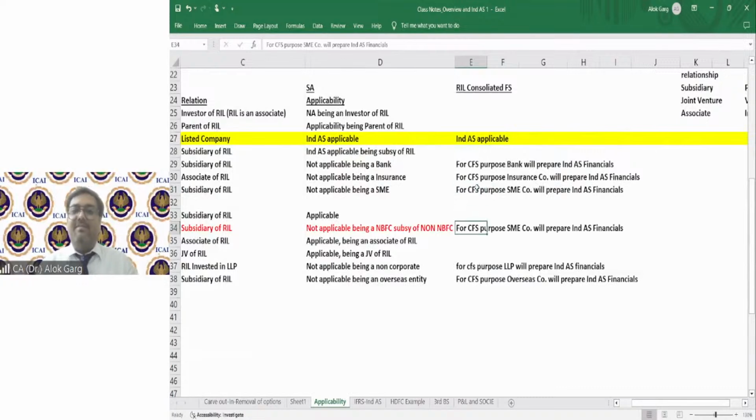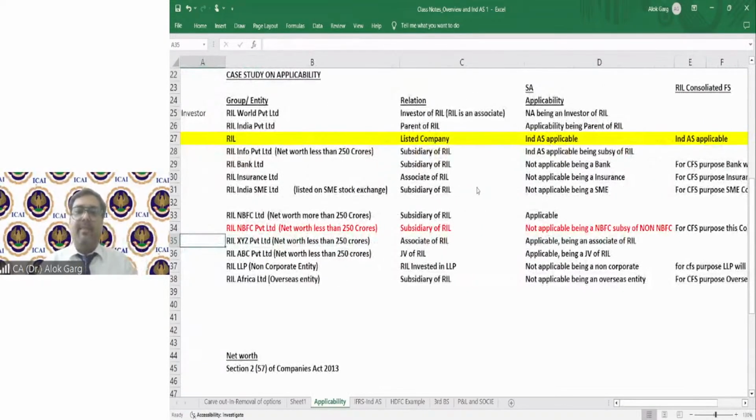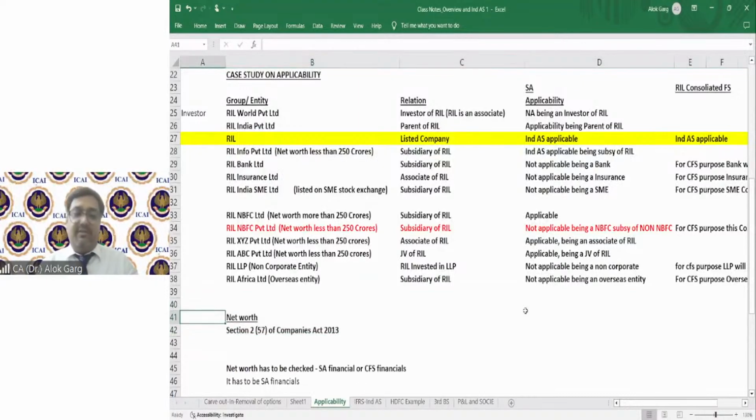But for CFS purposes, of course, this company needs to prepare IND AS financials. Any question on this? I will share this Excel file also. Now, let's come to the net worth.